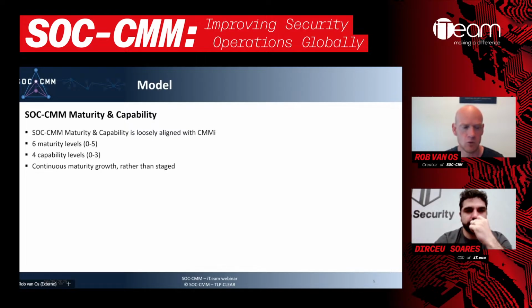We're very responsive and reactive to what happens in a certain situation, and the outcomes vary. We don't have a reliable outcome because of the lack of documentation, procedures, and structure. That's what we see in lower maturity levels.